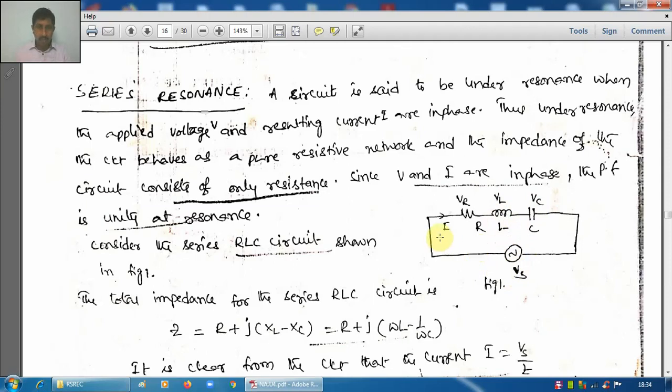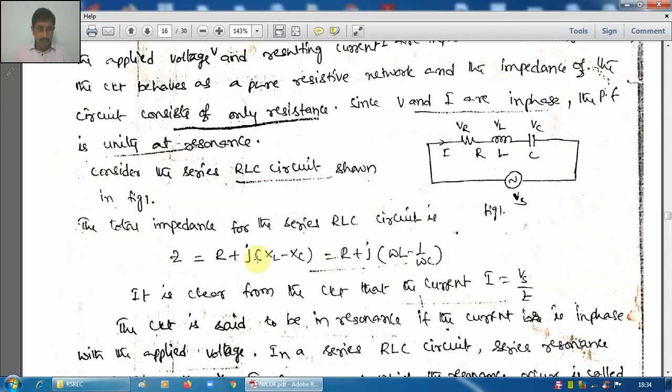So we can have the definition of resonance: a circuit, whether it is a series circuit or a parallel circuit, is said to be under resonance only when the supply voltage and resulting current are in phase. That is the condition for resonance.